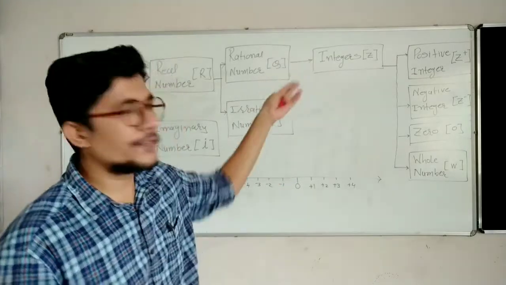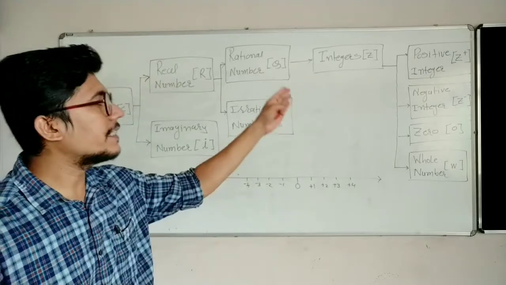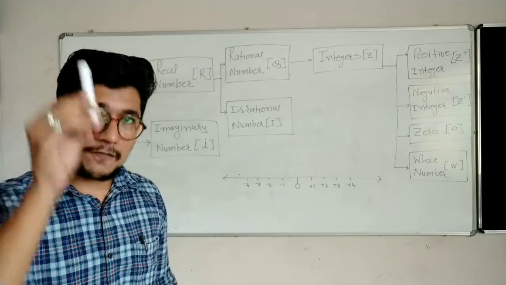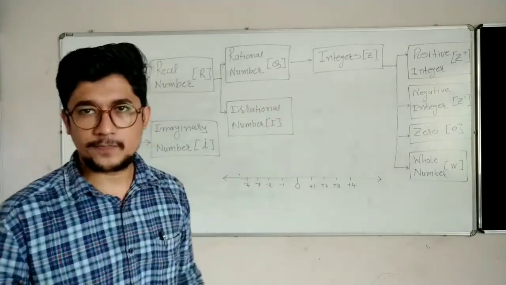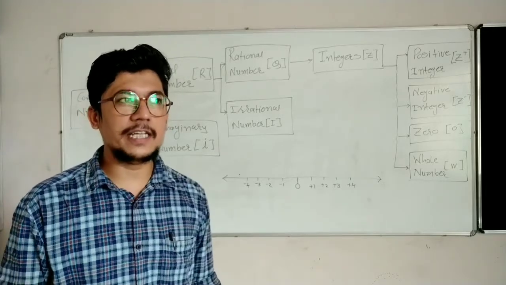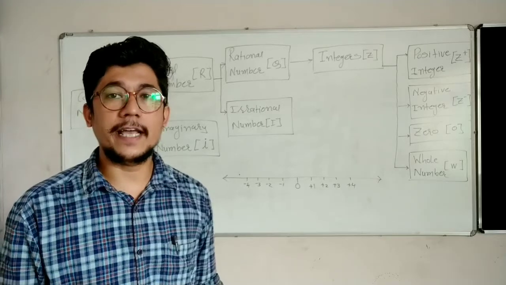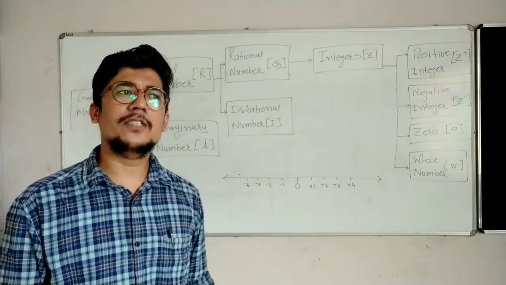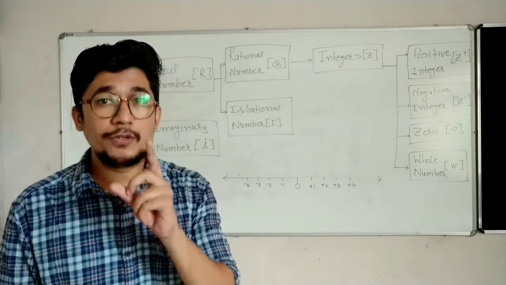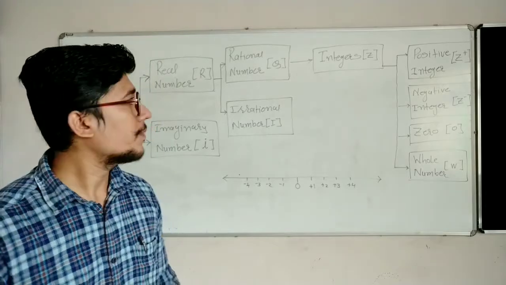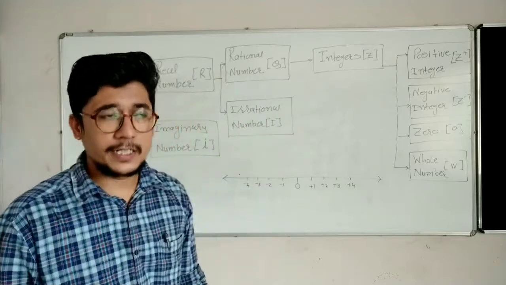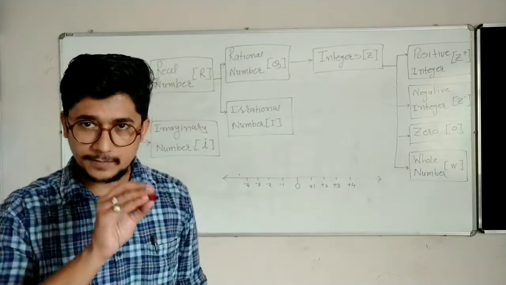Okay. So all these four brothers, positive integer, negative integer, 0 and whole number, have one father. That father's name is integer, that is denoted by Z. In your textbook it is also mentioned that Z is known for Zahlen number. Zahlen number means all the numbers which include positive, negative as well as neutral. Neutral number is 0. So is it clear? Okay. So all these four brothers have a father named integer, and that is denoted by Z.